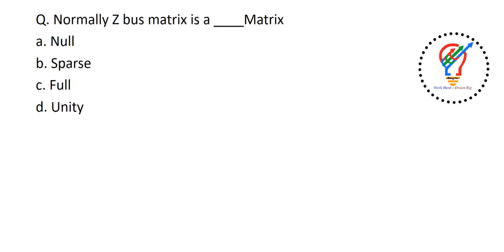Normally Z bus matrix is a dash matrix. Okay, so Z bus matrix is a full matrix and Y bus matrix is a sparse matrix. The answer is full matrix.